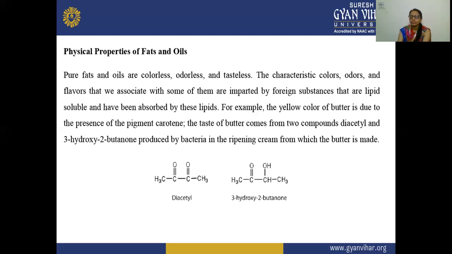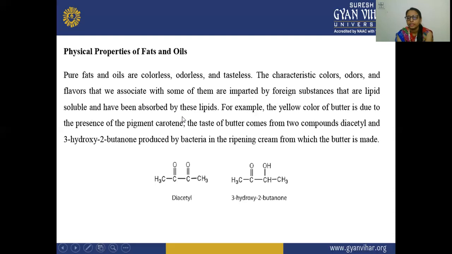In this cream, which gets ripened, there is a presence of bacteria which produce these two compounds, diacetyl and 3-hydroxybutanone, that impart the taste in the butter. These are diacetyl and 3-hydroxy 2-butanone. Here you can see the structure of diacetyl, which is produced by the bacteria in the ripening cream from which the butter is formed. And this is the second compound, 3-hydroxy 2-butanone, that is also produced by the bacteria.